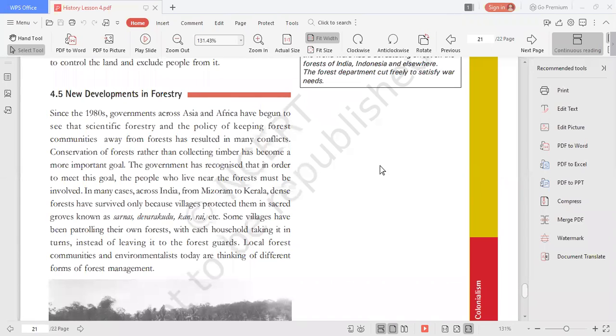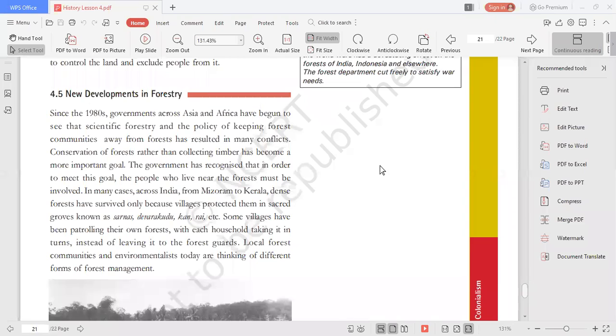In many cases across India, from Mizoram to Kerala, dense forests have survived only because of the efforts of the villagers, because they have protected them in sacred groves known as the Sarnas, Devakudu, Kanrai, etc. Some villages have been patrolling their own forest. What do you understand by patrolling?